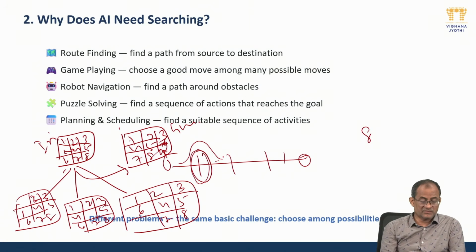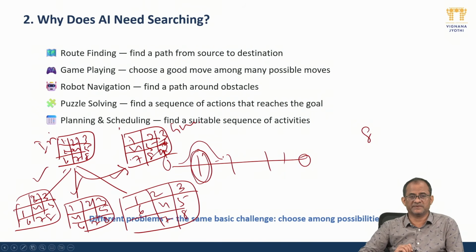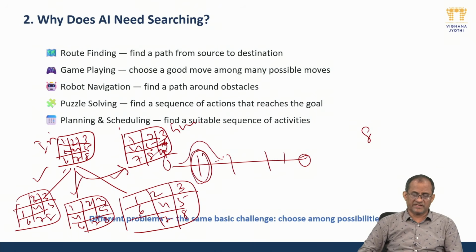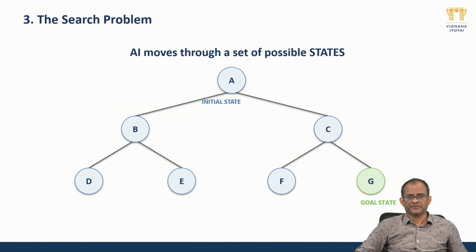In this case, it's a puzzle. Which one is the best one? There AI helps me to navigate. This one is the best one, or this one, or this one. With all 3 alternates there, AI helps me to choose the best one only. Then planning and scheduling are also other activities where we can use AI, by using searching algorithms and searching data structures.